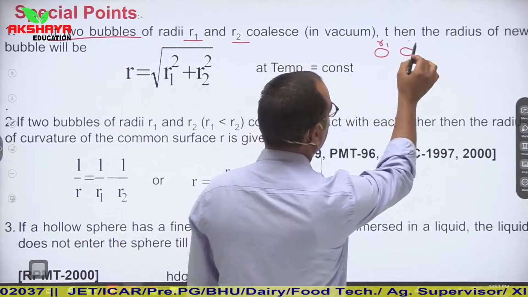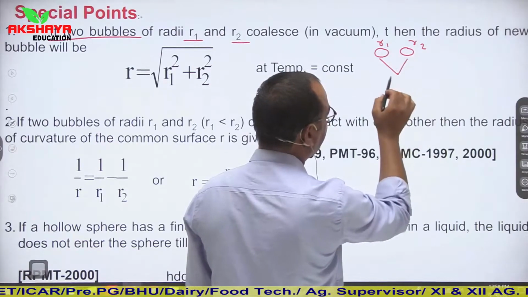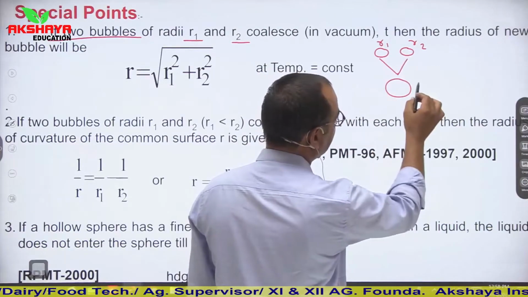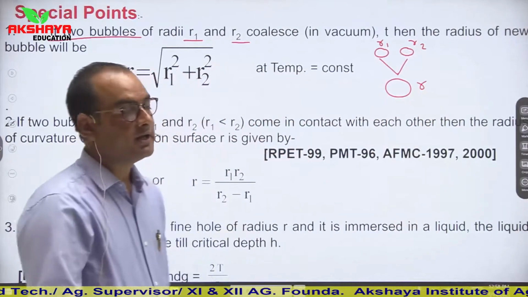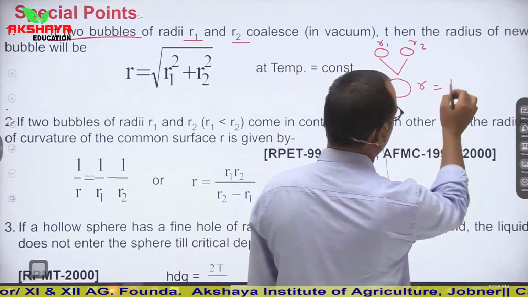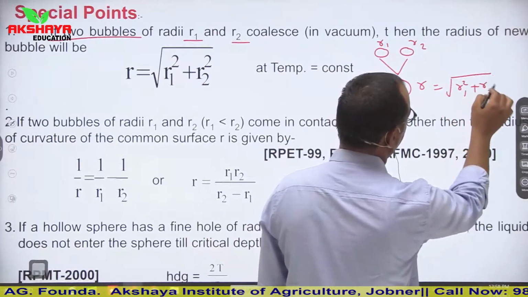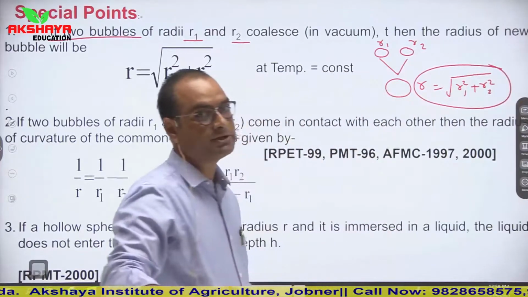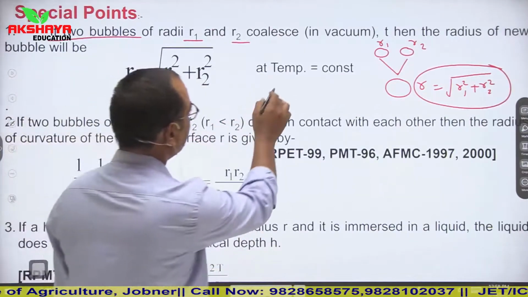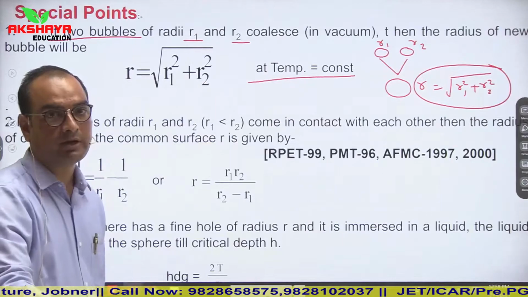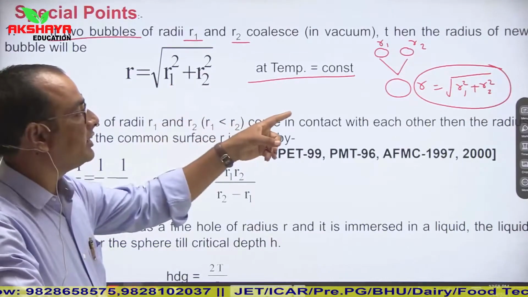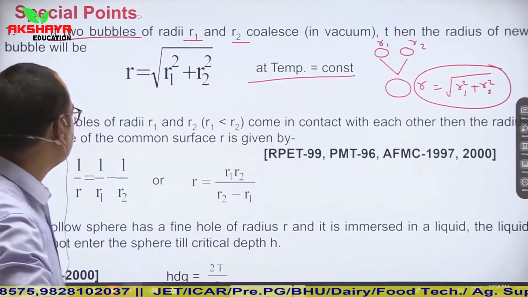Radius of these bubbles are R1 and R2, and these bubbles are combining together to form a large bubble, and its radius is R. So radius of this large bubble is root of R1 square plus R2 square. Condition is temperature should be constant. If temperature varies, then these radii will also vary, and hence the new radius will be different from root of R1 square plus R2 square.